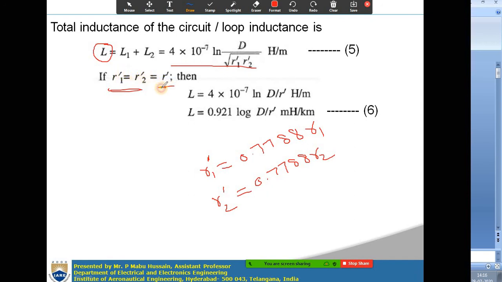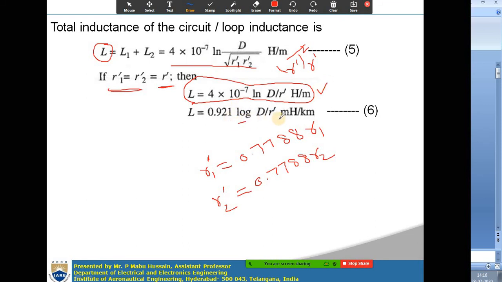Now if the two conductors have the same radius, that means r1 dash and r2 dash will become equal to r dash. Then in place of r1 dash you will get r dash, and in place of r2 dash you will get r dash, so r dash whole square, and square and square root will get cancelled. So the final expression will be 4 into 10 power minus 7 ln d by r dash. This is the final loop inductance.